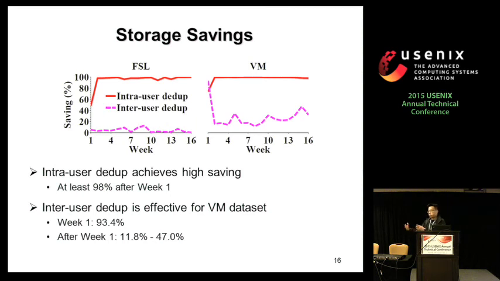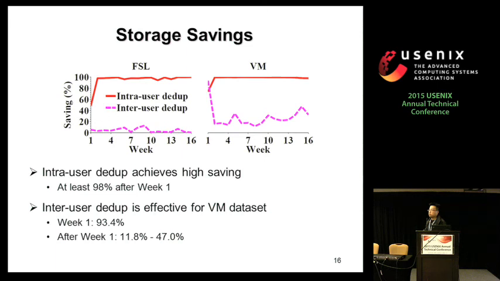Each VM will make the same patch, so they make the same changes. In this case, you will want to dedupe these changes as well. And in our data set, users make the same changes. So that's why we see inter-user also achieves some benefits in addition to intra-user dedup.